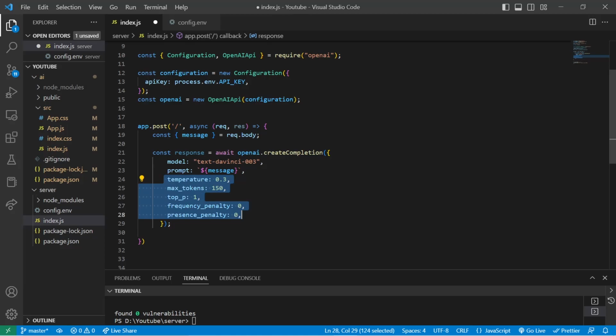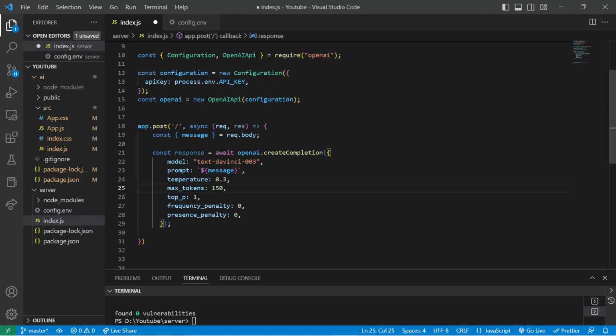If you want to get your information more filtered, you can play with these things and integrate your own numerical values, which you can generally get from the documentation in OpenAI. You can obviously play with this, but I will leave it on the default value.